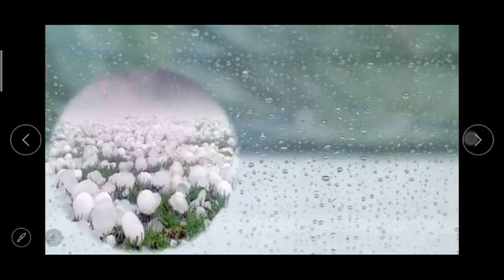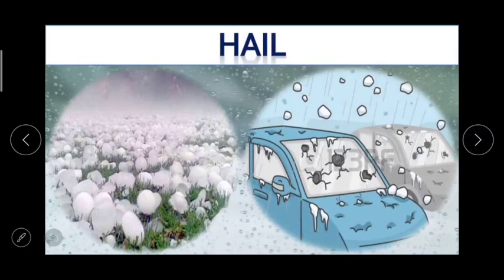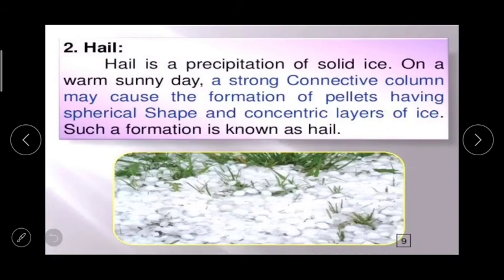Now the next, hail. Hail is a precipitation of solid ice, and on a warm sunny day a strong convective column may cause the formation of pellets having spherical shape and concentric layers of ice. Such a formation is known as hail.